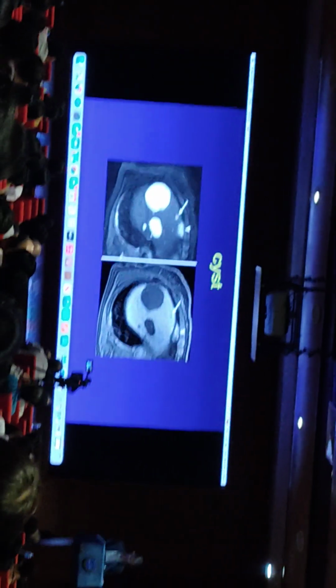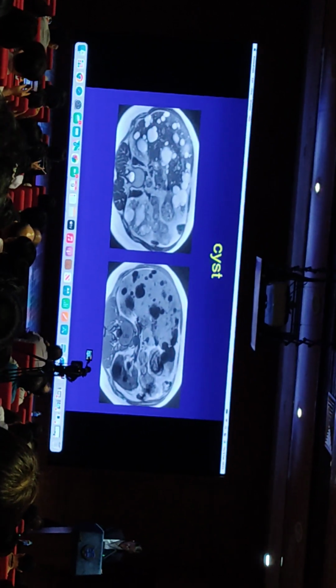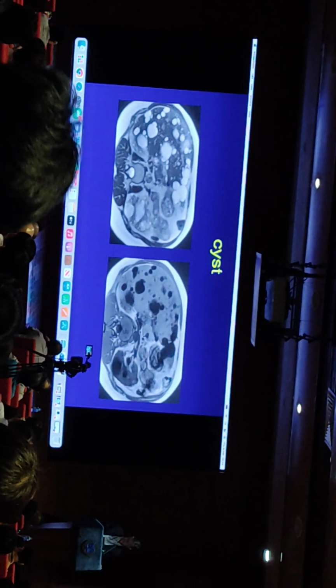Okay, so we talked about cysts. Remember that cysts can be multifocal, so this would be multicystic disease.